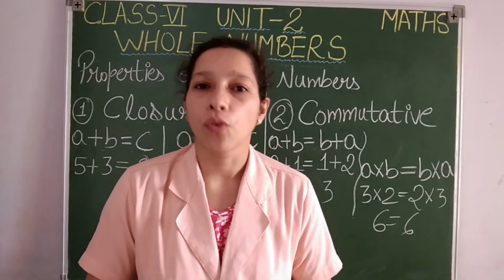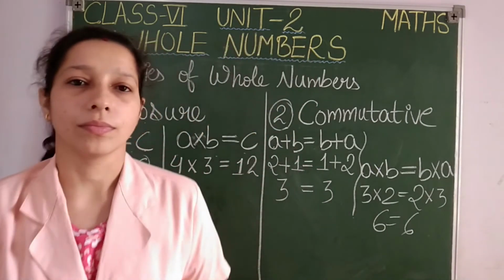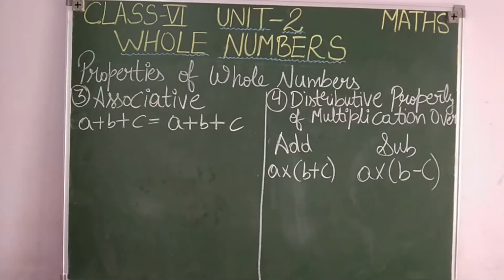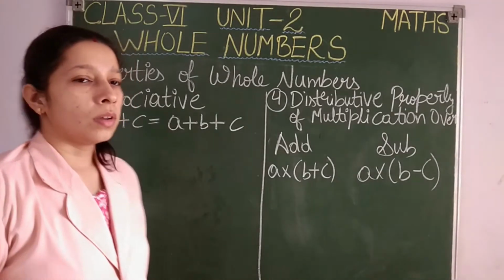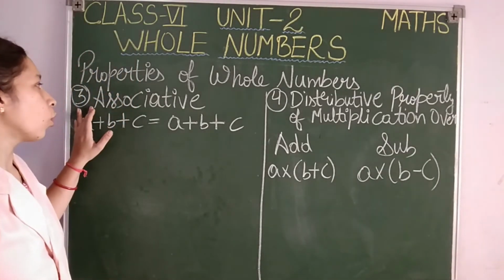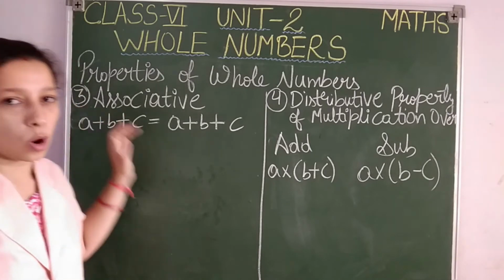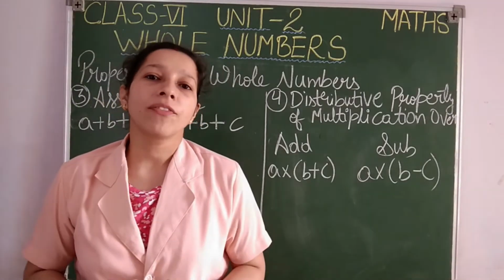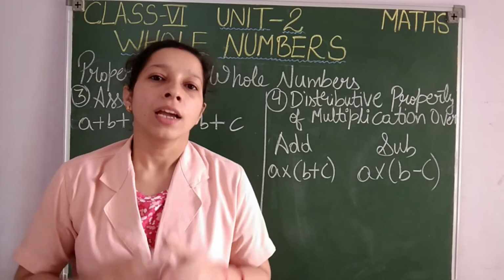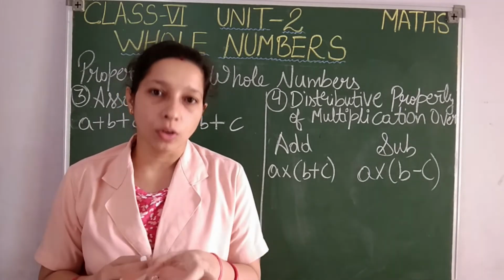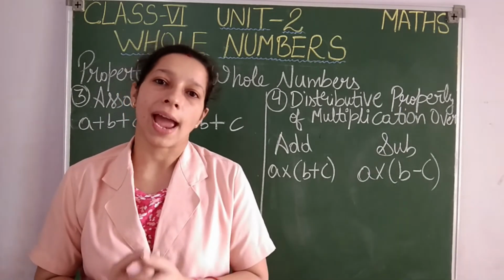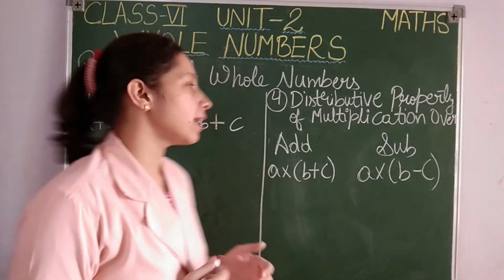Let's see the third and fourth property now. So students, third property for whole numbers is associative property. Now associative property shows you that you can form the groups, you can form the pairs and add or multiply. Let us see how.